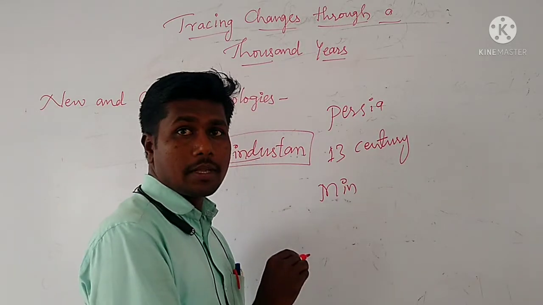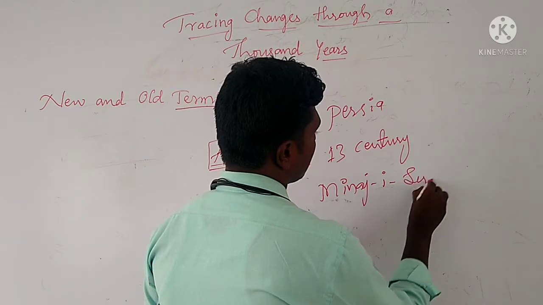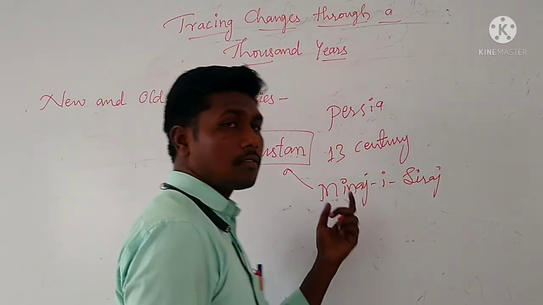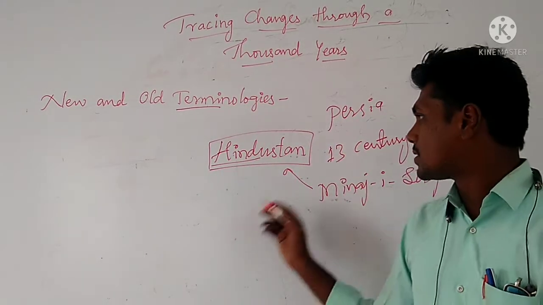Who used it? Minhaj-e-Siraj used a term called Hindustan in the 13th century. He used it in the 13th century.